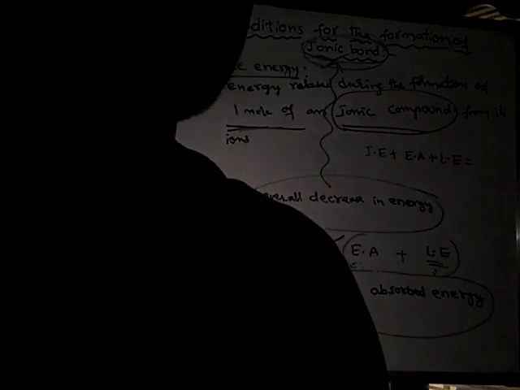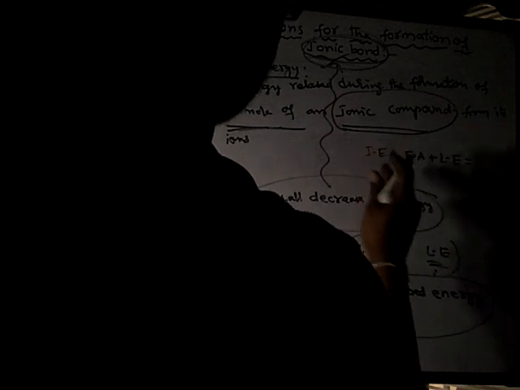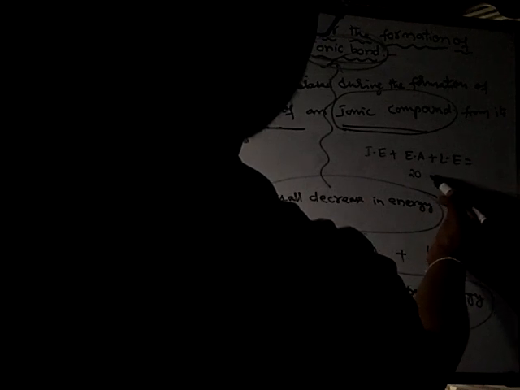Suppose you add these three, what happens? If you add ionization energy plus electron affinity plus lattice energy, for example, let us assume here it is 20 units of energy, and here it is 30 units of energy,